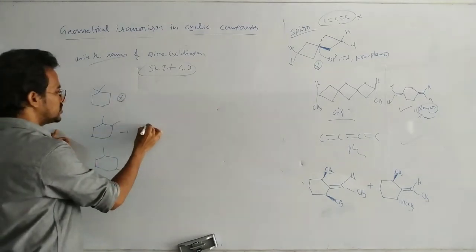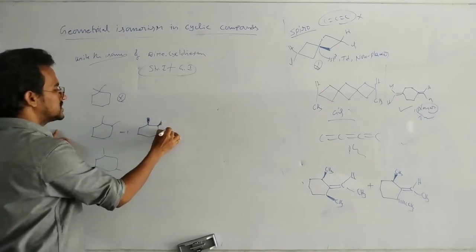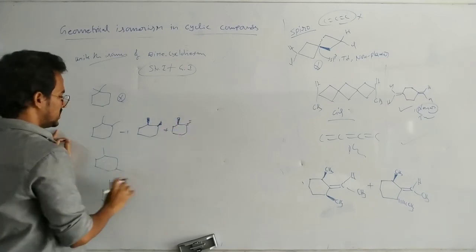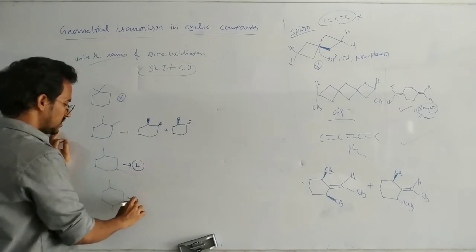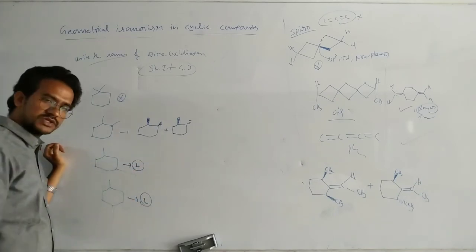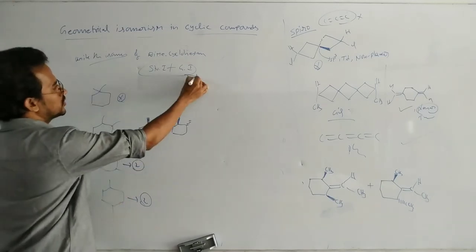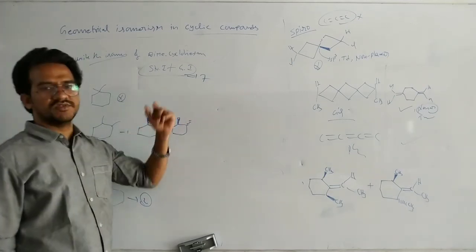Here this one exhibits the geometric isomerism. Here methyl above the plane cis plus trans. This one 1,3-dimethyl also exhibits geometric isomerism cis and trans. 1,4 also exhibits geometric isomerism cis and trans. So 2, 3, 4, 5, 6, 7. That means here 7. Only structural isomers 4, including geometrical 7.